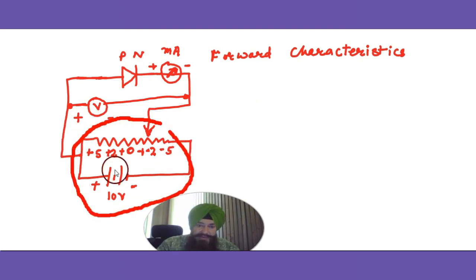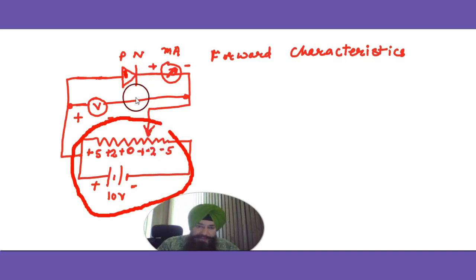This is a potential divider arrangement. The potential is 10 volt, and the whole potential is distributed over the resistance. Plus 5 to minus 5 means 10. P is directly connected to the plus 5, and N type is connected to a variable.